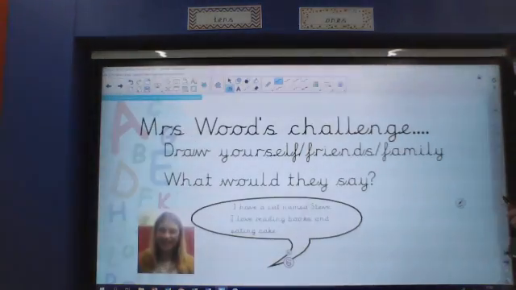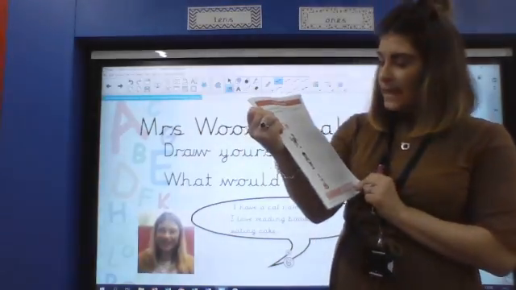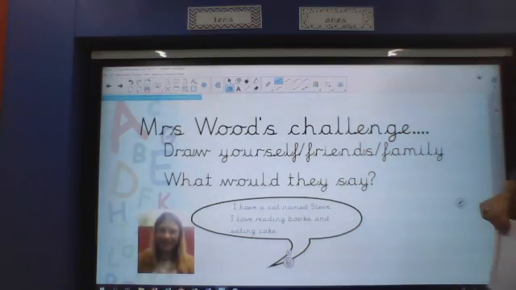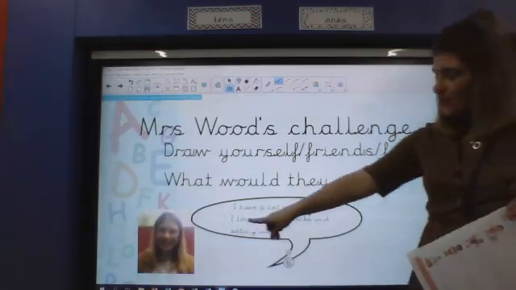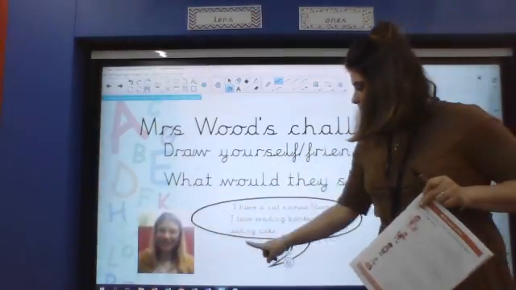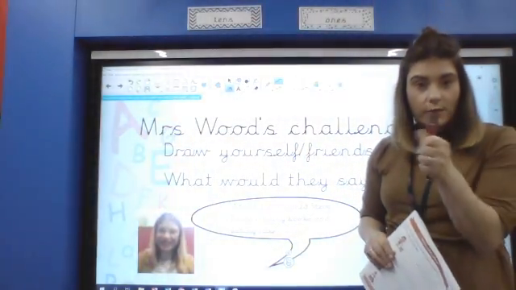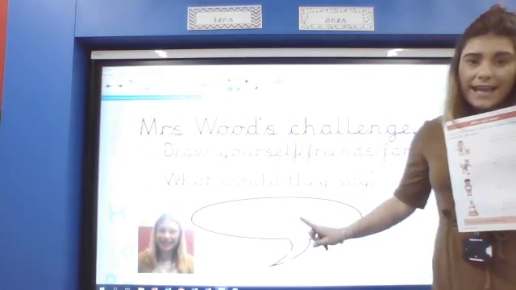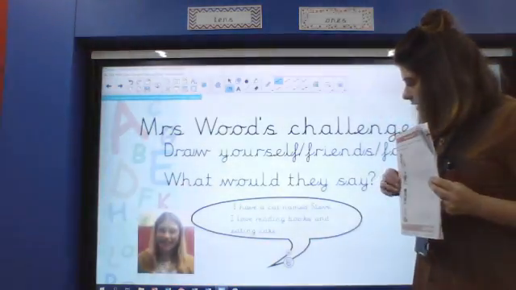Have. Okay, now my challenge for today, once you've completed the activity on page 19 and you finish matching up the speech and spotting those tricky words, love, my, castle, I would like you to draw yourself or a friend or a family member, and next to them, draw a speech bubble and write what you think they might say, or you could have a go at interviewing them in your house and asking them to say something that you can then write in your speech bubble. It might be something that they like doing or something that they enjoy. So have a little go at that.